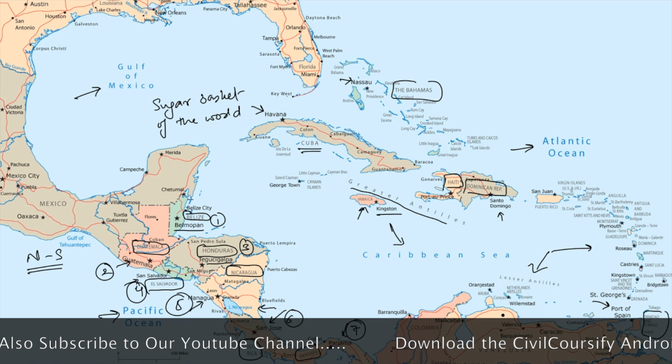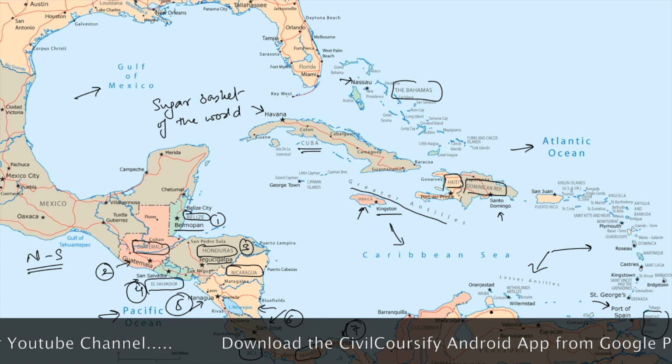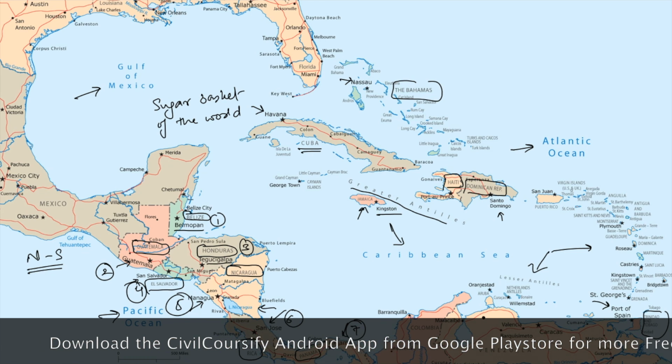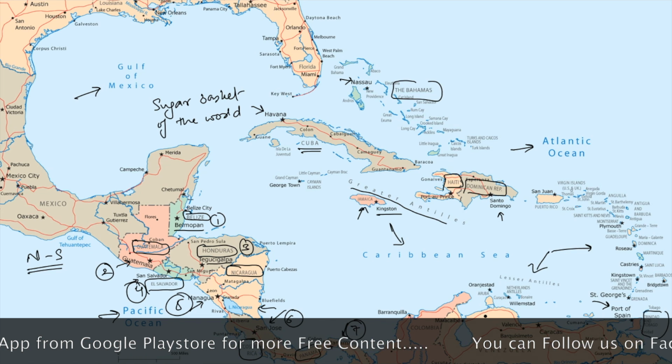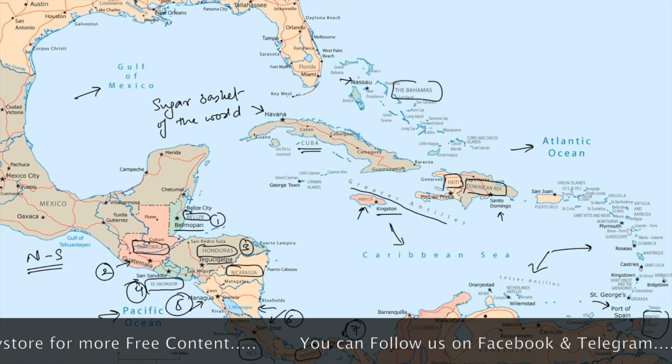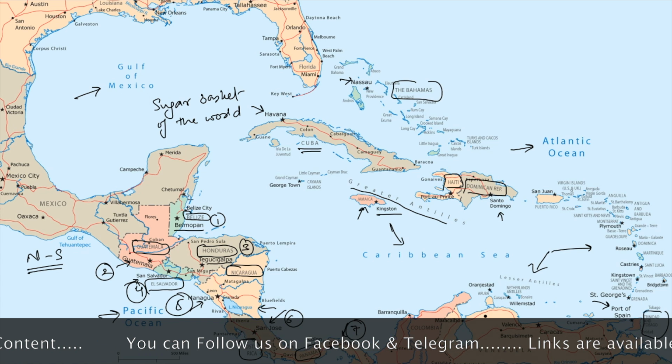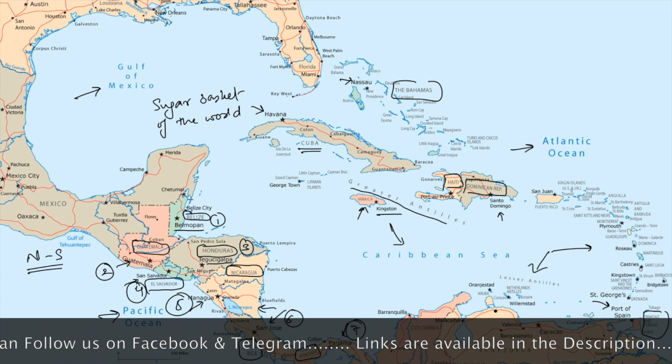Now Trinidad and Tobago is very important from the Indian point of view because the Indian diaspora is in majority here. So the Hindus and Indian people are here in majority. Guyana and Suriname also have an Indian diaspora majority. So you must remember these three countries.